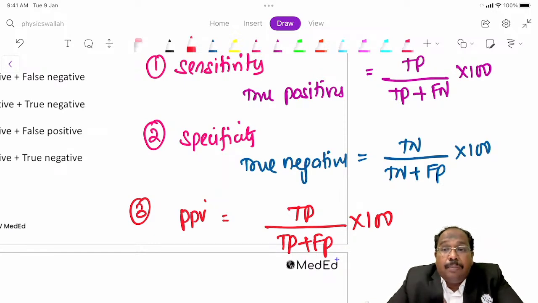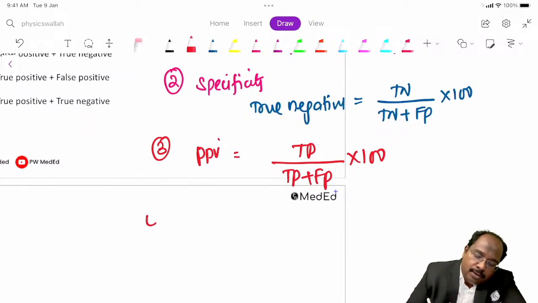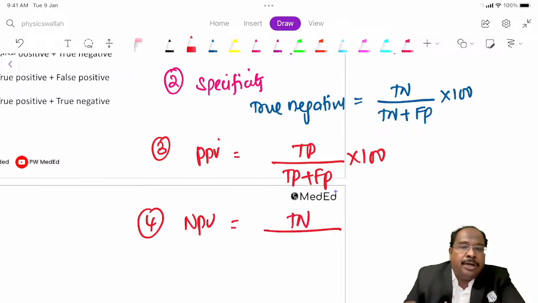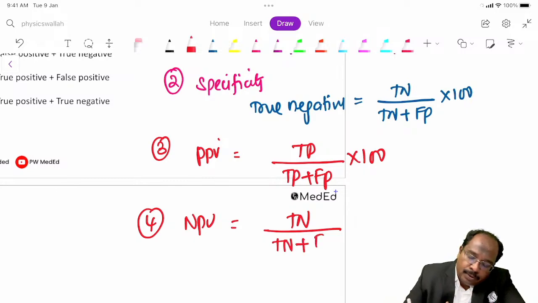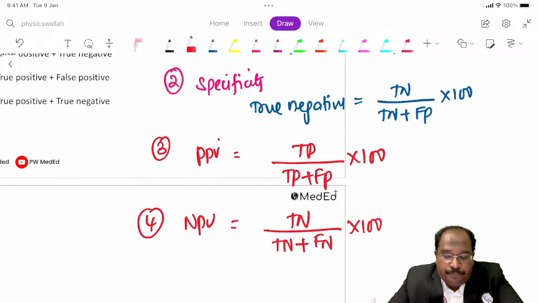Fourth, negative predictive value. Numerator is true negatives, denominator is all negatives, true negatives plus false negatives, multiplied by 100. All comes in percentage, guys. Everything comes in percentage.